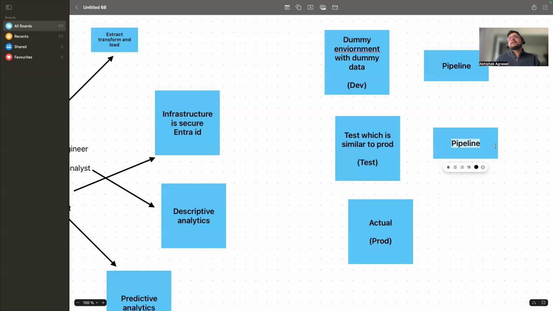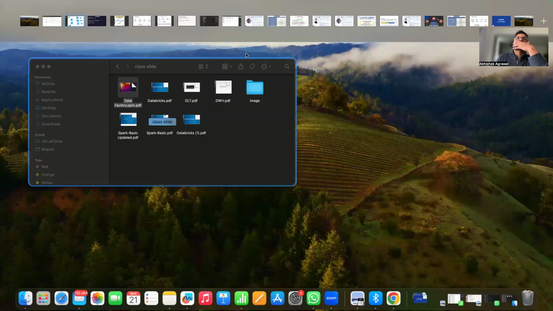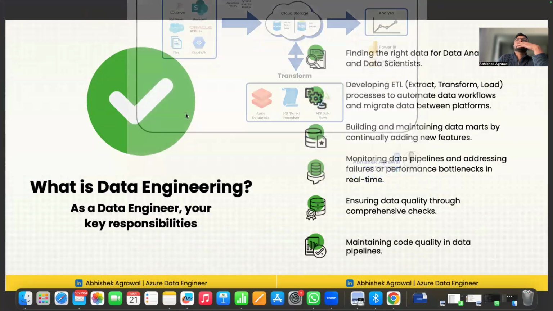If it is not functioning, then we'll give the feedback and correct it. If it is functioning fine, then we'll move to the prod environment. So this is what the DevOps engineer will do. He will do the deployment, right? So this clarity should be there.